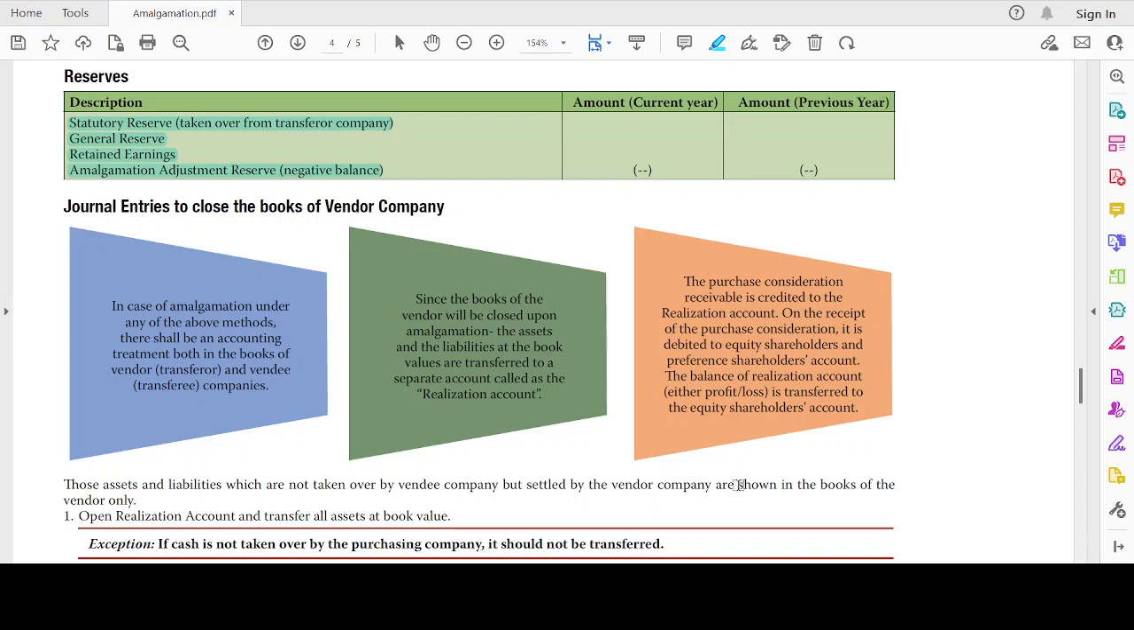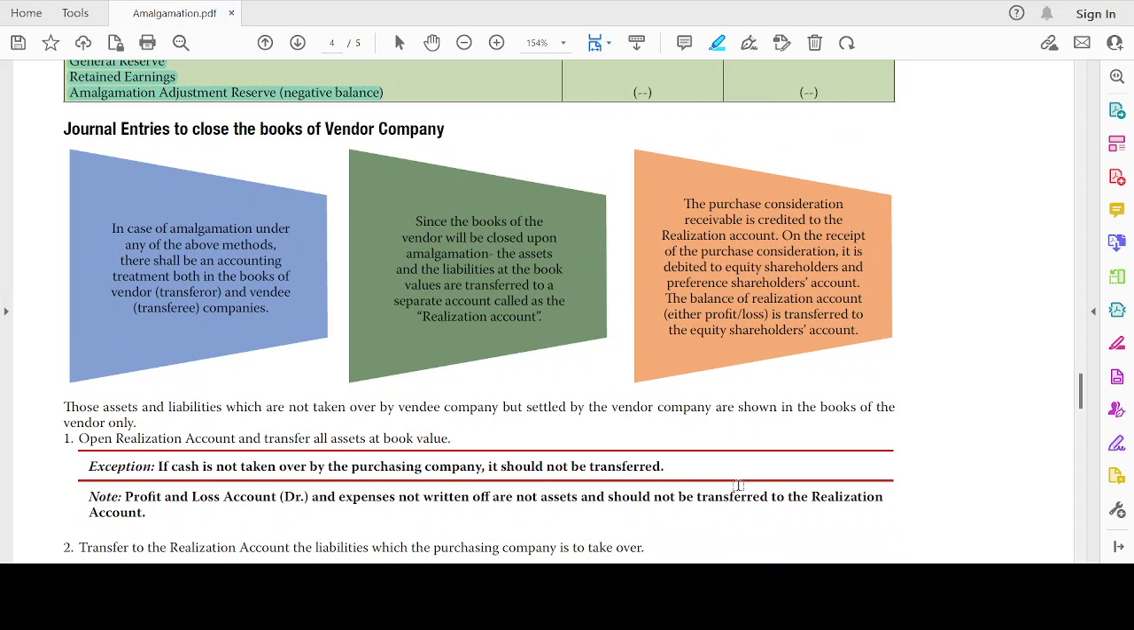Everyone, let's continue with the journal entries. We are just left with the journal entries and some other important points before we wind up the session on amalgamation. So, let's continue. Journal entries to close the books of the vendor company, because there is no company still existing now. I have to close the books, right? That's what we will understand in the journal entries here.